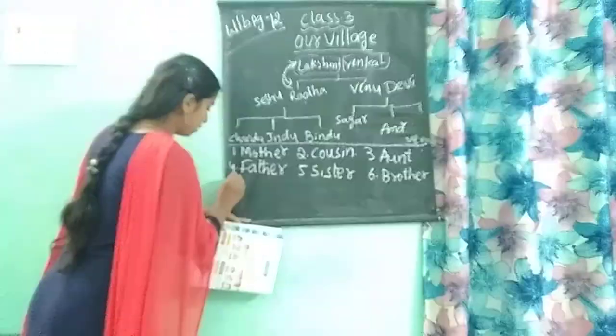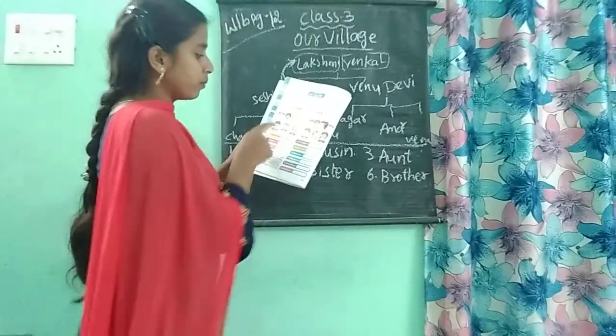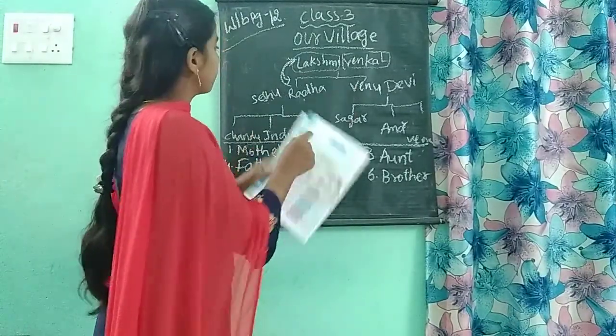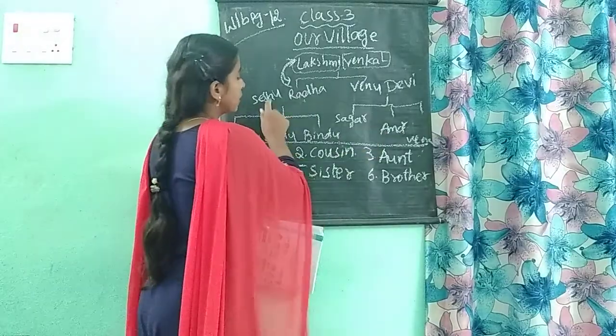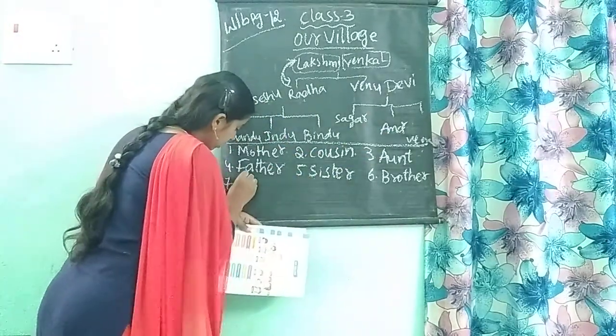Okay, children, sixth one. After the seventh one. Seshu to Amar. This is Seshu to Amar. Seshu is an uncle to Amar. Yes or no? Yes, uncle.